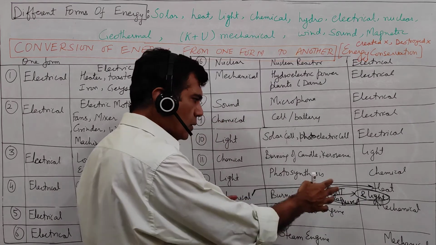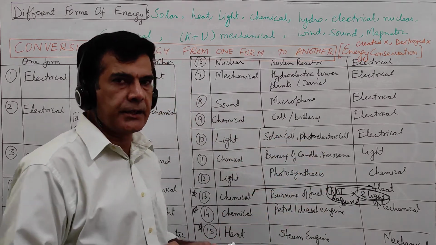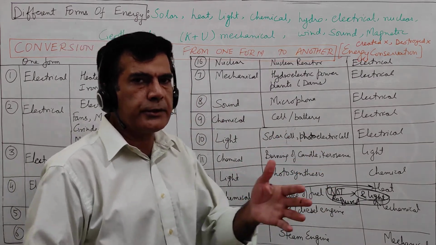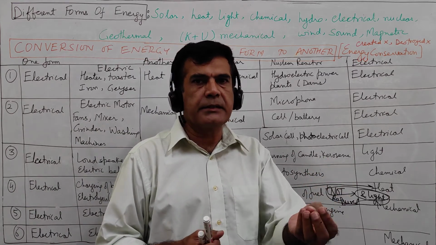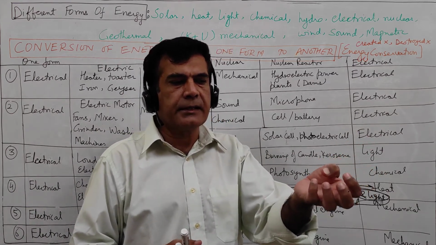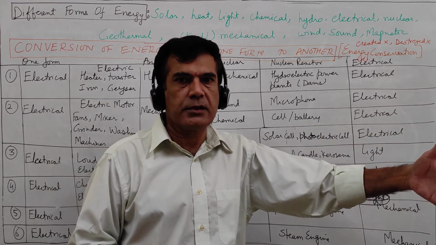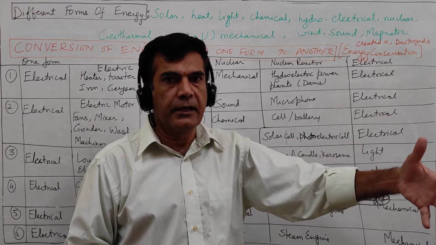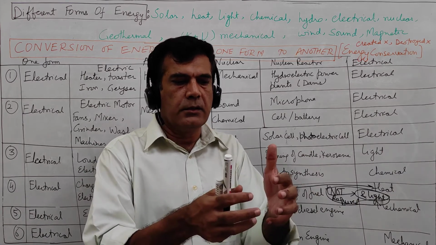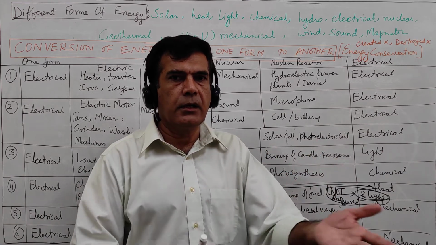And the thing which is not required, we say that degradation of energy is taking place. So when we are burning fuel just to get heat energy and it generates some light also, that generation of light, conversion of chemical energy to light energy, is degradation of energy. Energy has got degraded. We don't want it, but as a phenomenon, it gets produced.